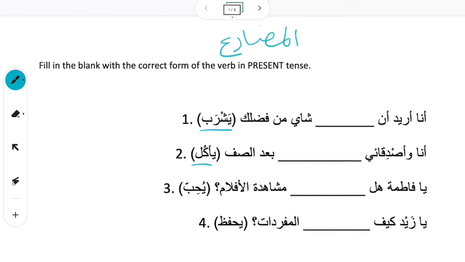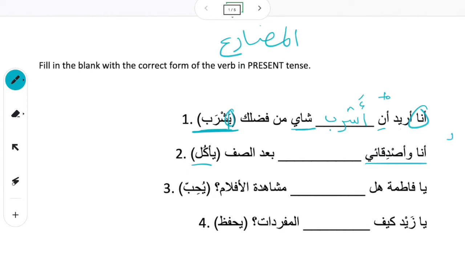Then of course you have a blank and you're simply changing the verb between the parentheses so that it matches. Okay, so let's look here. أنا أريد أن just means to. The verb after it has to also match أنا because I'm the one who's talking. أنا أريد أن, I want to drink شاي من فضلك please. So we change the ya to alif hamza, doesn't connect. أنا أريد أن أشرب شاي من فضلك.